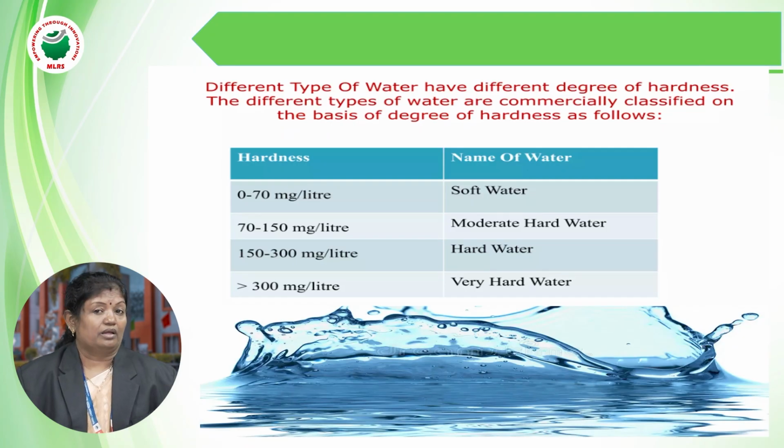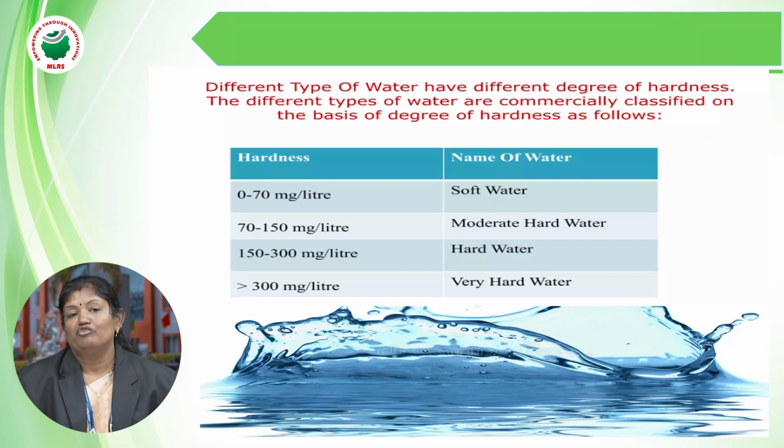So that is the way, with the soap test, we can differentiate soft water and hard water. Soft water will give lather with the soap due to the formation of sodium salts. The sodium salt of stearic acid, when reacted with soft water, will form stearic acid along with the liberation of sodium hydroxide, which gives the slippery nature when you touch it with the finger.